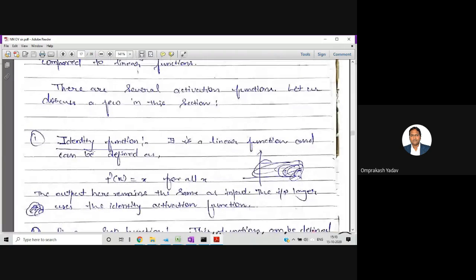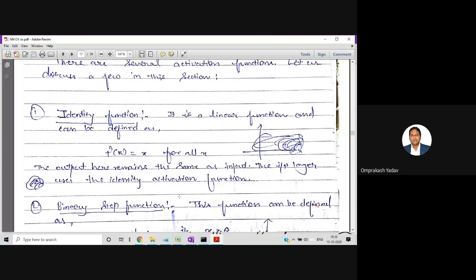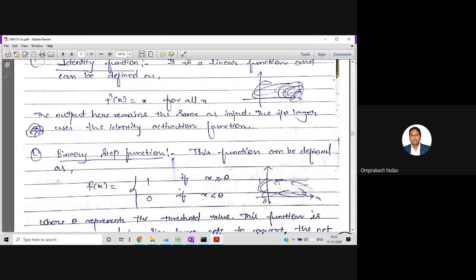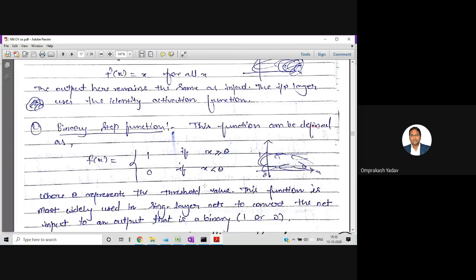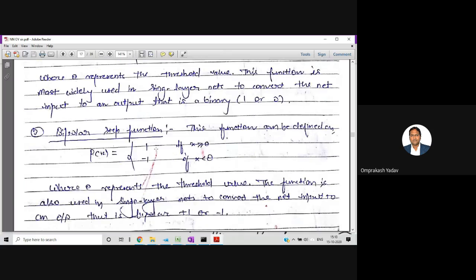The first one is the identity function, where f of x is equal to x. There won't be any change between input and output. It's a linear graph at a 45 degree angle. Then we have the binary step function, which gives you the output 1 or 0 depending on the threshold. If the x value is greater than or equal to theta, you will get 1, else you will get 0. For the bipolar step function, you will get 1 and -1. Again, the condition remains the same.